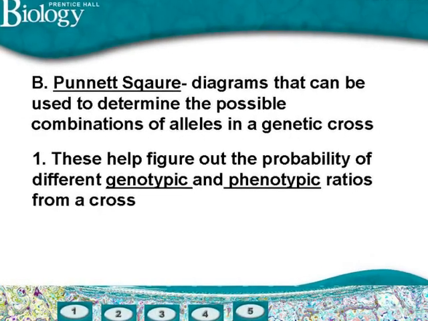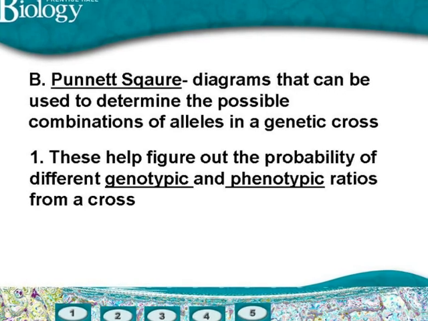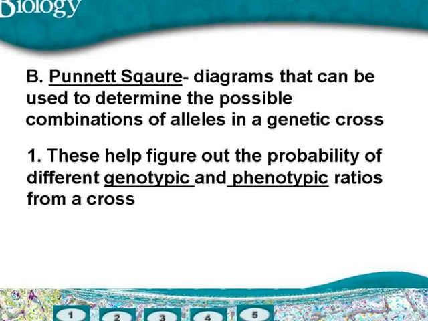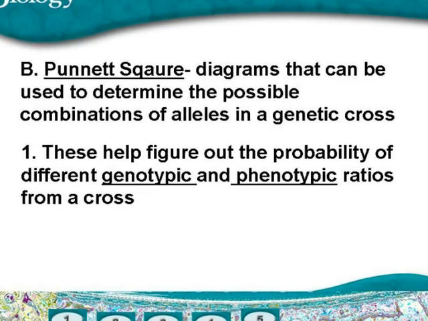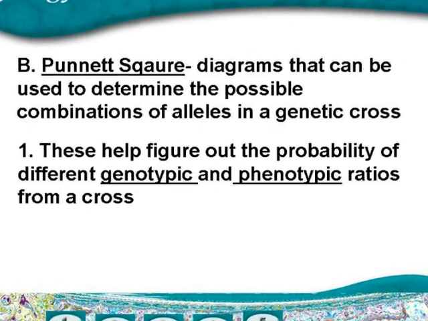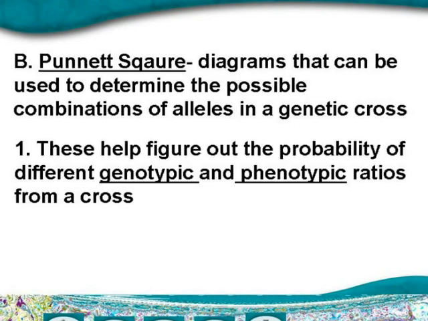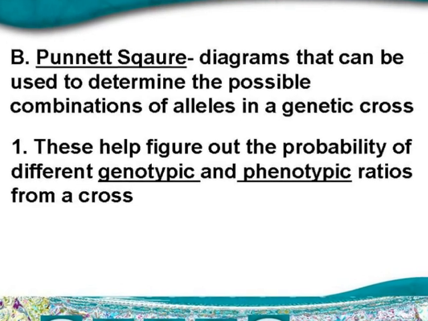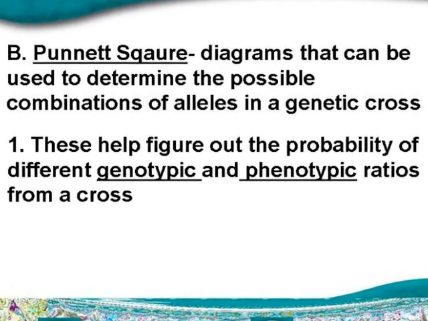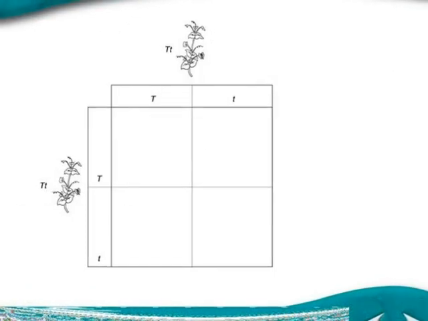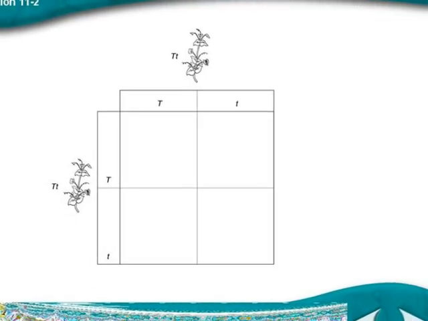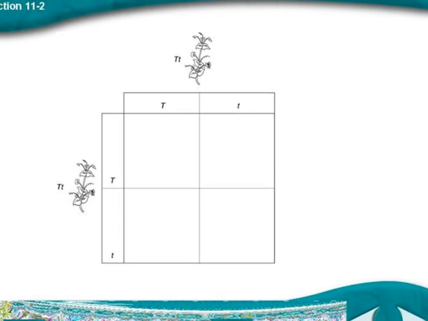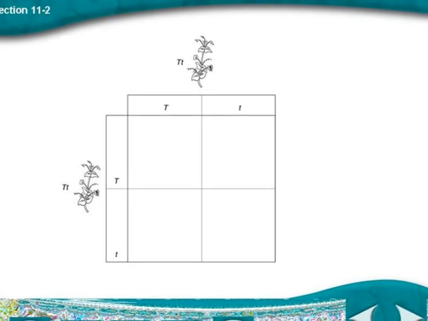A Punnett square is simply a tool that will allow you to predict the possible combination of alleles that offspring will have. Thus, they can be used to predict the possible genotypic and phenotypic ratios that would result in a genetic cross. Let's take a look at Mendel's hybrid plants. Remember, hybrids are offspring that are created from parents that have two different traits.